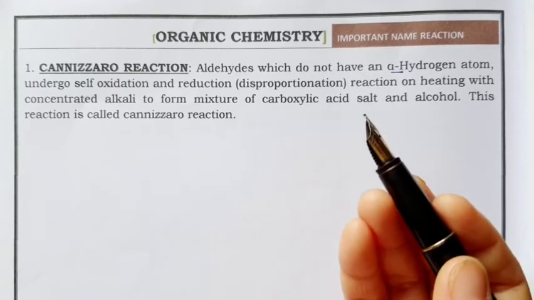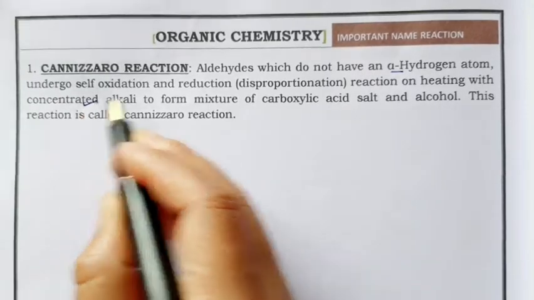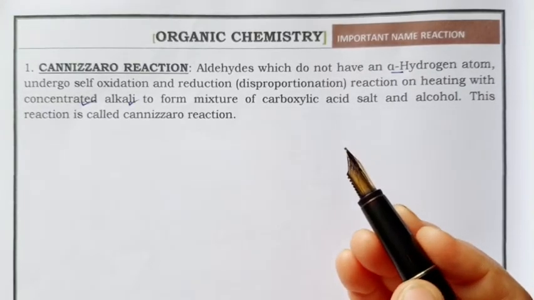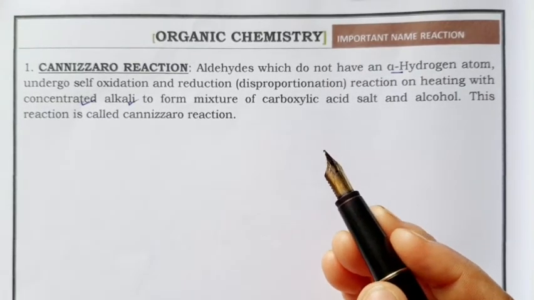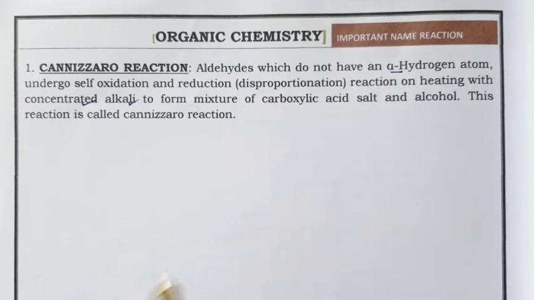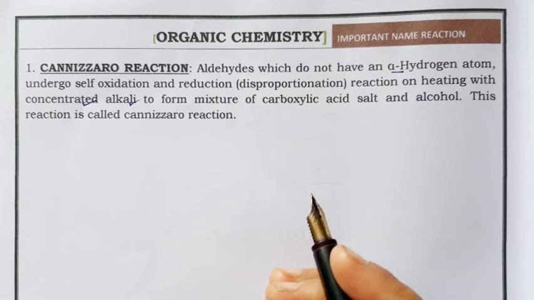They need drastic conditions, and for that they need a concentrated alkali, concentrated sodium hydroxide or potassium hydroxide. Then the aldehyde group CHO will undergo oxidation and it will undergo reduction.